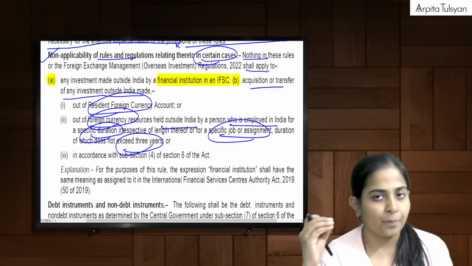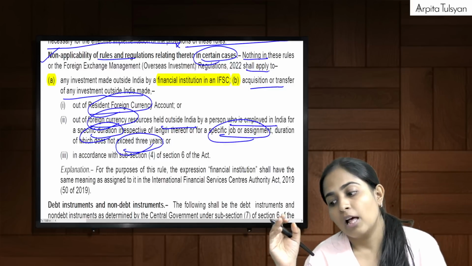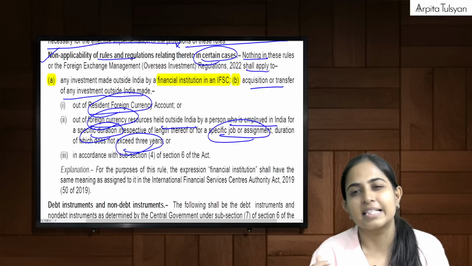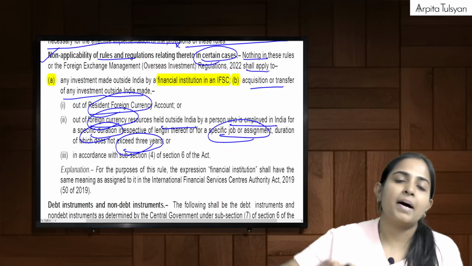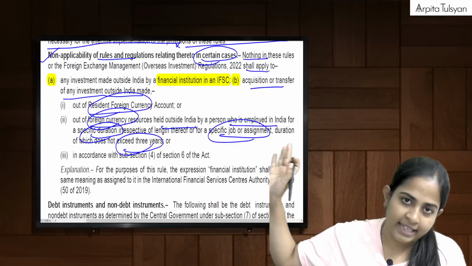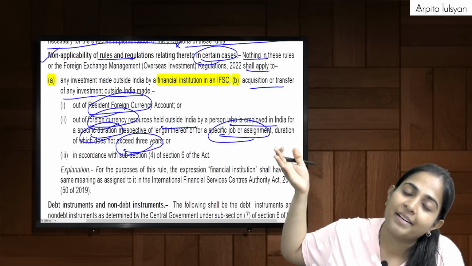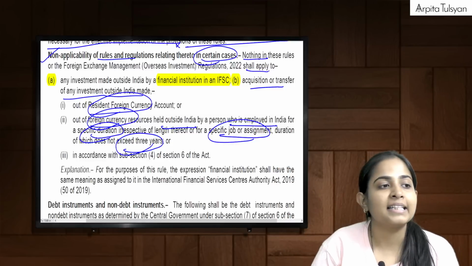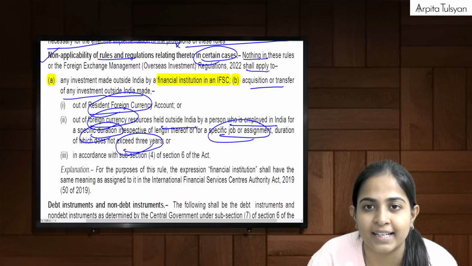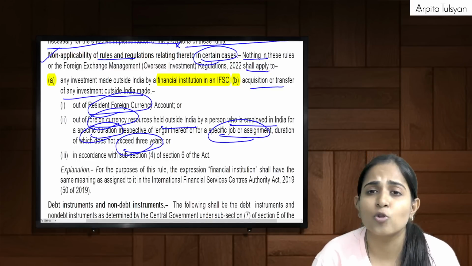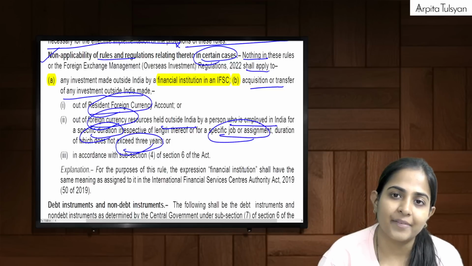Means he is working here in India temporarily for a maximum of 3 years, but all his foreign resources are outside India, and he is making payment from there. So this is not at all an overseas investment, and these rules will not be applicable because there is no outflow from India.